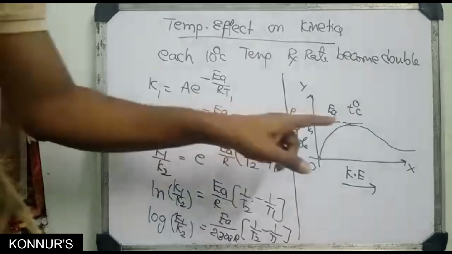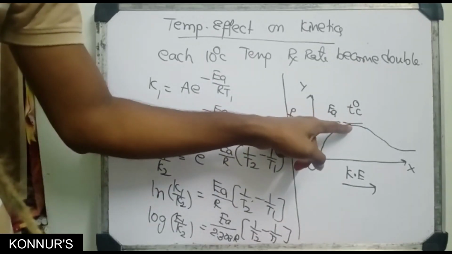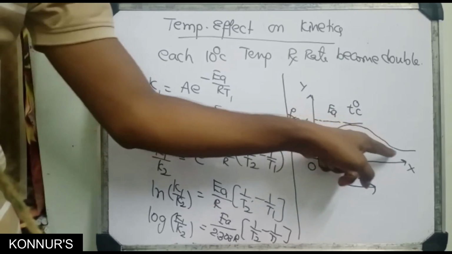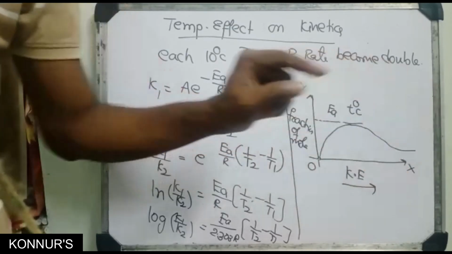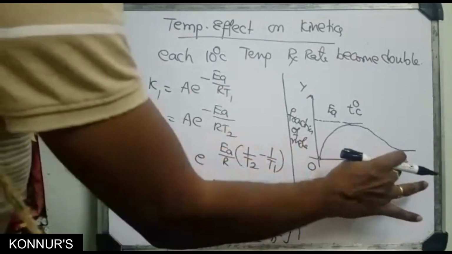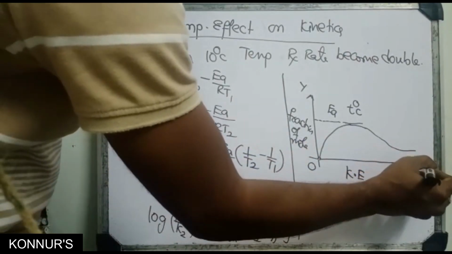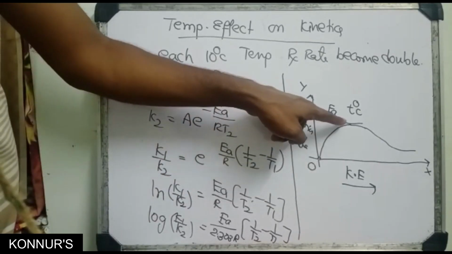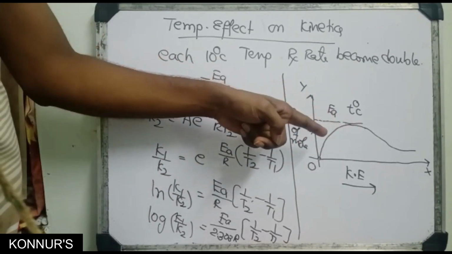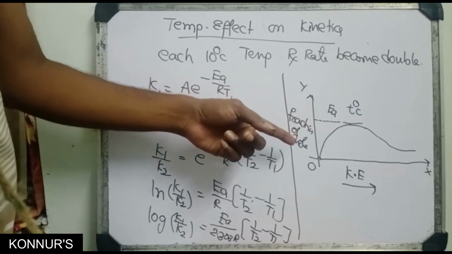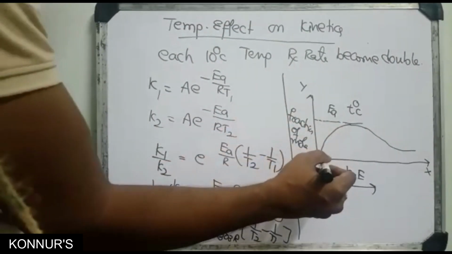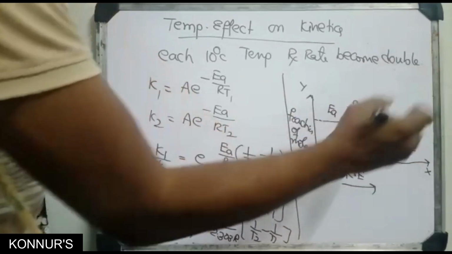Suppose at T degree centigrade some molecules reach the highest energy and are converted into product, this area. Suppose you increase by 10 degrees centigrade. Then more molecules reach the activation energy and become products.